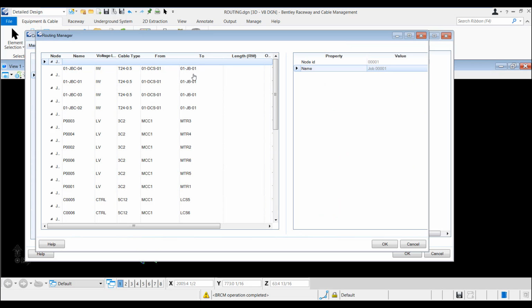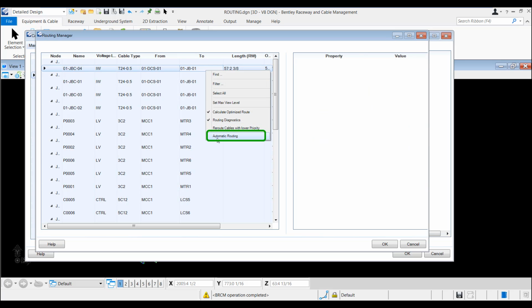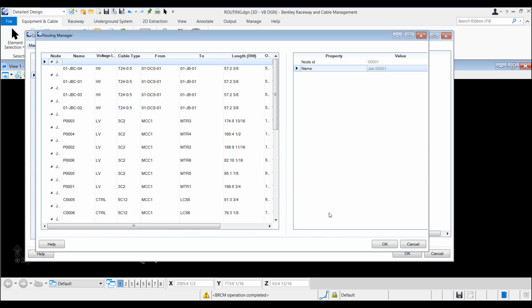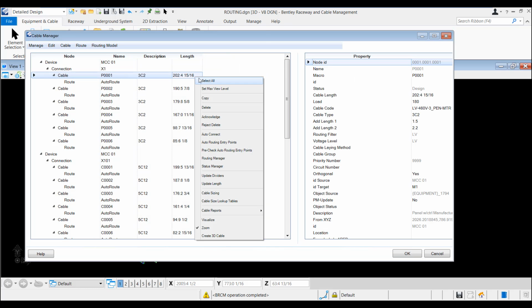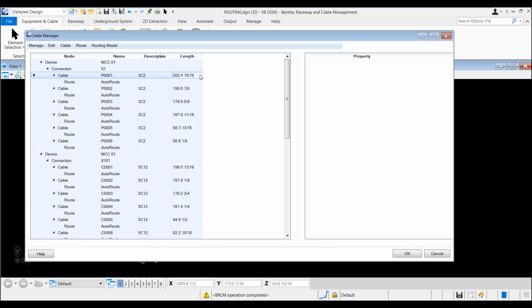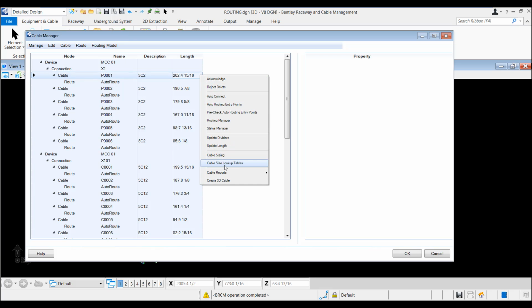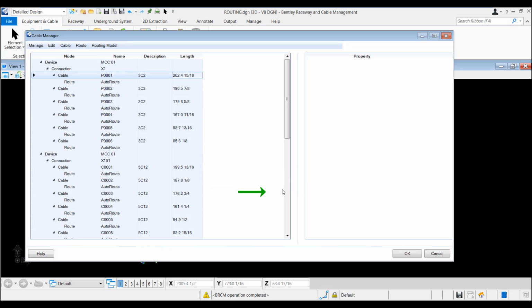and select Routing Manager. In the Routing Manager, select all the cables and perform automatic routing. Click OK to go back to the Cable Manager. Select all the cables and go to Cable Reports. It can be seen that there are two types of cable reports, the cable drums and the cable pull cards. Click on Cable Pull Cards.